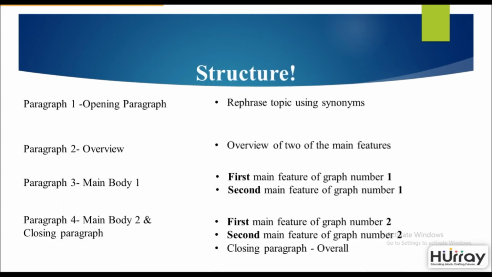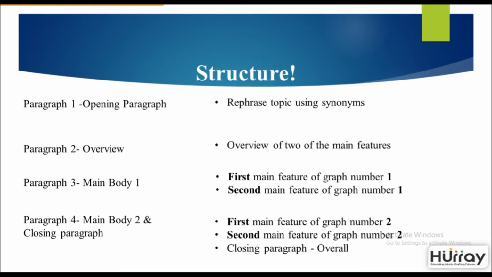This is the structure. In paragraph 1, which is your opening paragraph, you will rephrase the topic using synonyms. In paragraph 2, you give an overview of the 2 main features. In paragraph 3, which is your main body 1, you mention the first main feature of graph number 1 and the second main feature of graph number 2. You will also compare and contrast information over here using the right words and vocabulary. Paragraph 4 will be your main body 2 and closing paragraph.